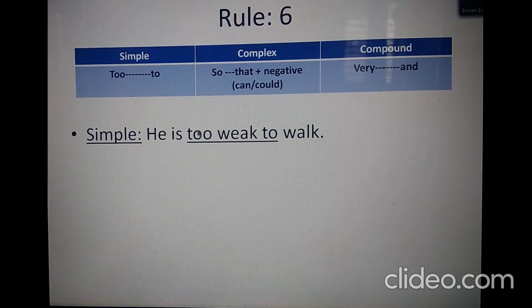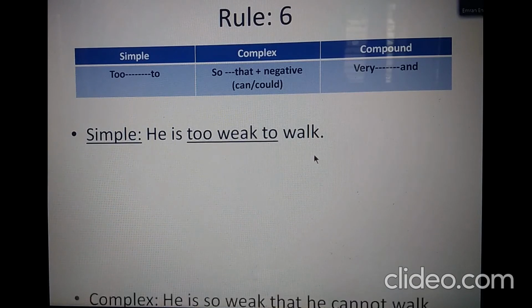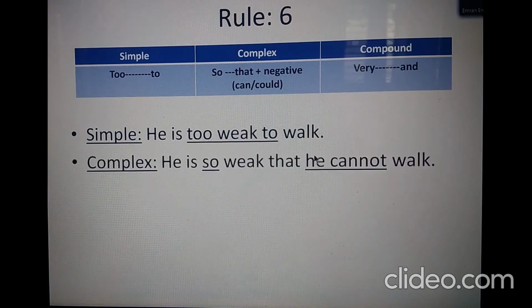The person who is weak cannot walk, the same person. So we're repeating the subject he in the second clause of the complex sentence. So he is so weak that he cannot walk, with the negative with can. So this would be the complex one.